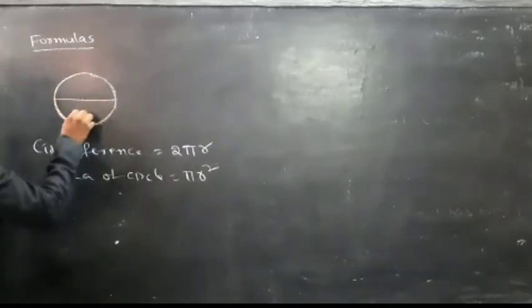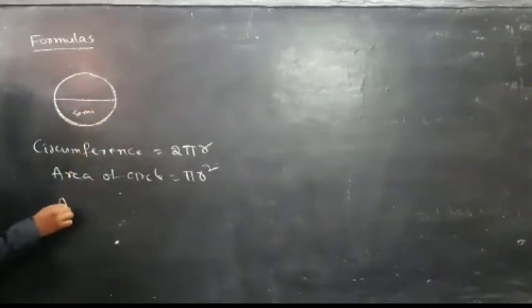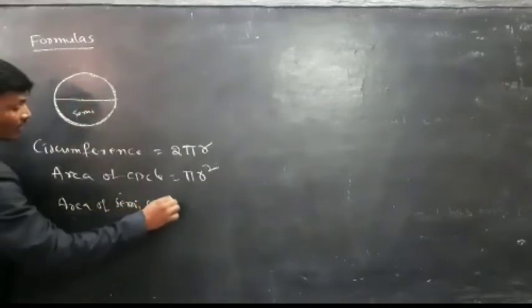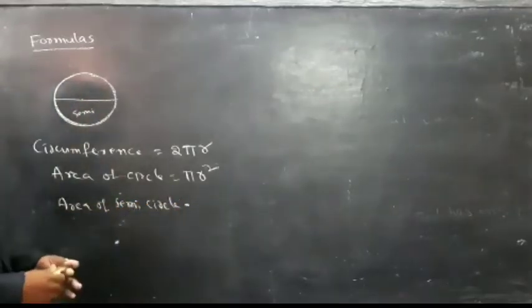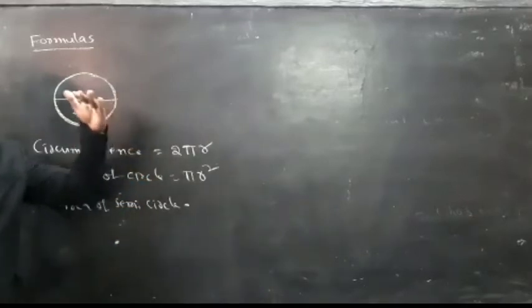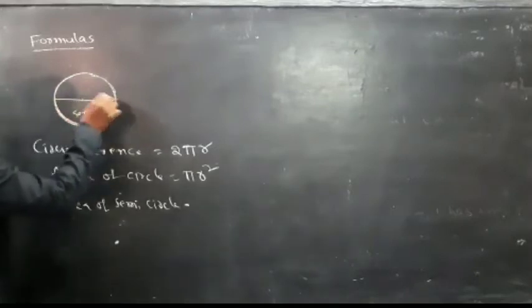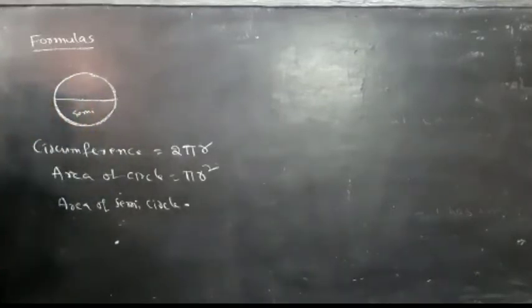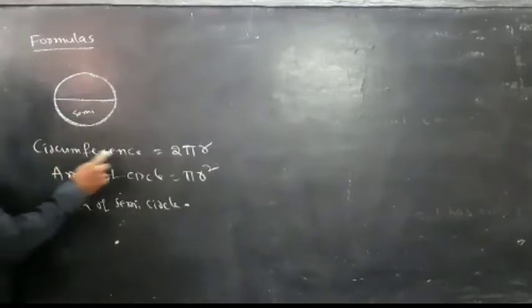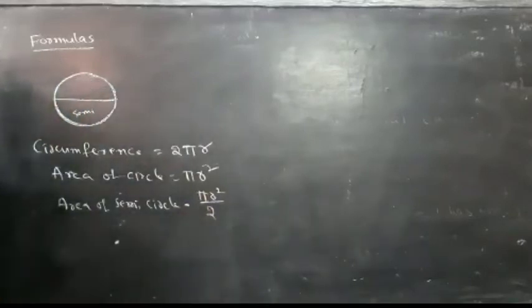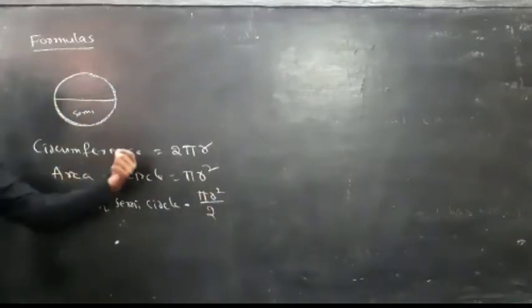Next, semicircle. Half of the circle is called semicircle. What is the meaning of semicircle? Half of the circle is called semicircle. Diameter divides the circle into two semicircles. So what is the area of the semicircle? Area of the circle is pi r square. Area of the semicircle means pi r square by 2, and circumference of the semicircle is 2 pi r by 2.